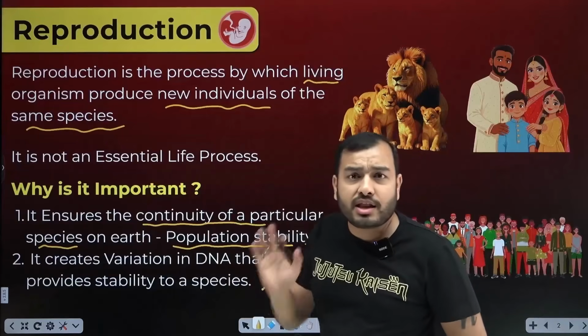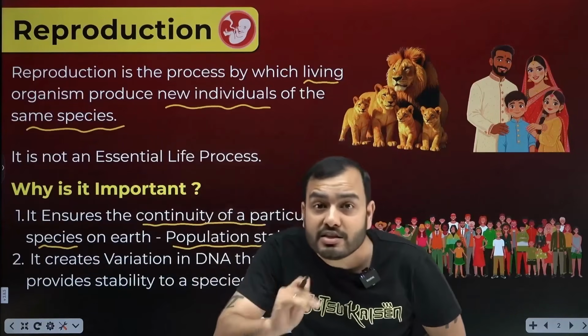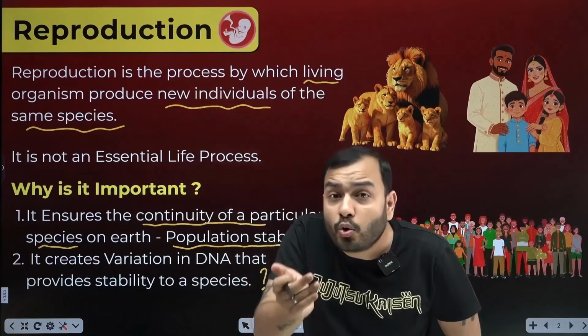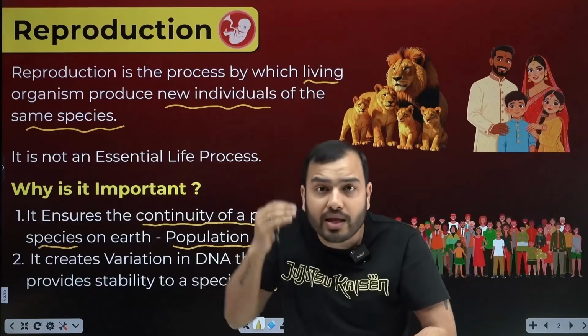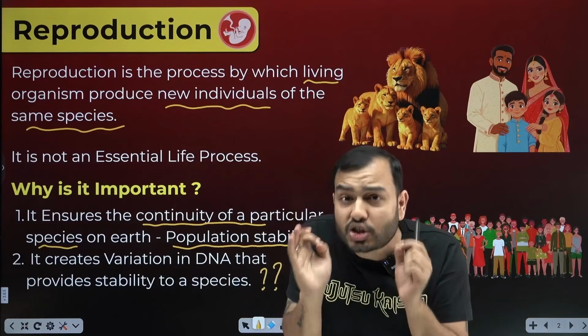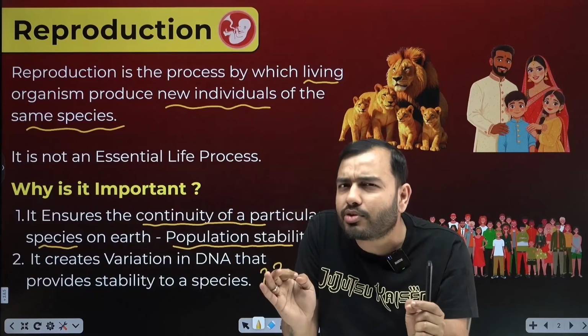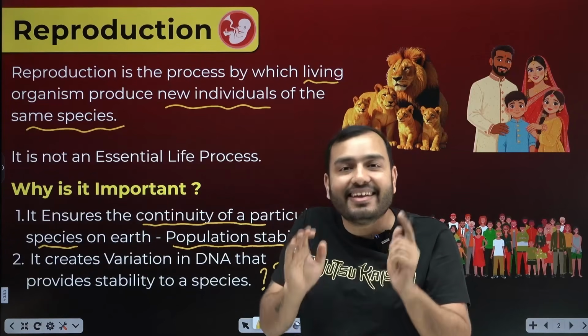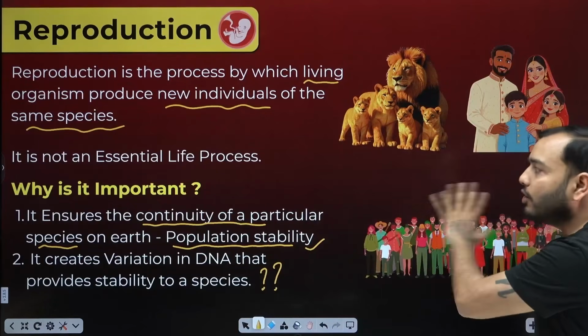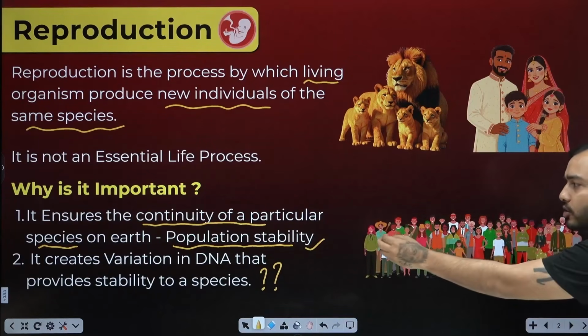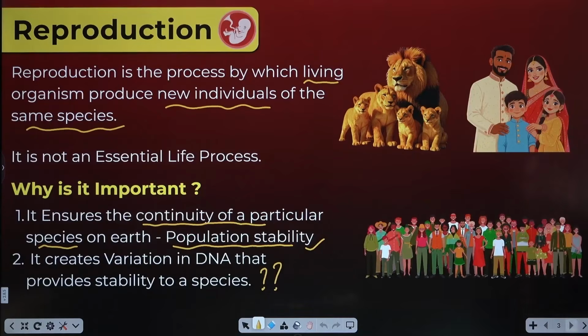Now this reproduction is understood. Reproduction means to produce again. Who will do it? Living organisms. What will they make? New individuals. How will they be? Of the same species. Is this an essential life process? Is it understood? Yes, sir. No, it is not necessary for survival. Okay, continuity of species will remain, population stability. Let's understand the second point.